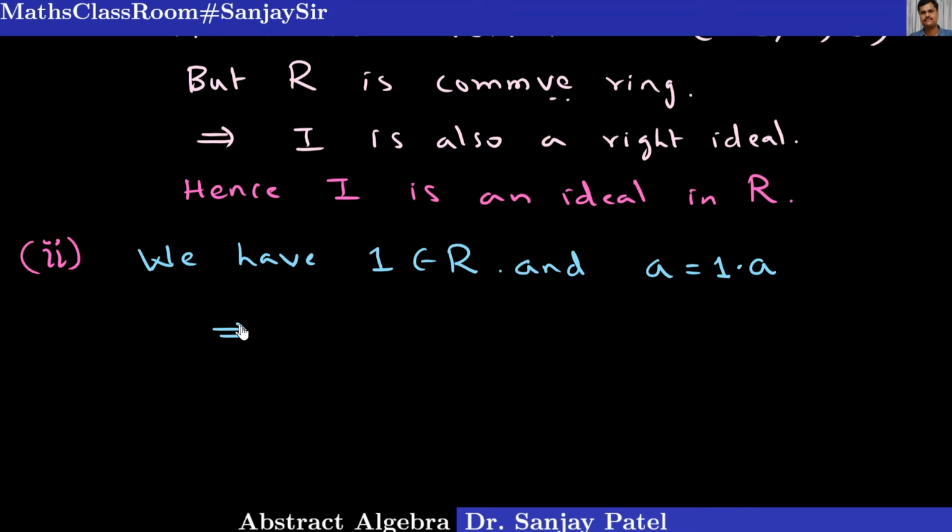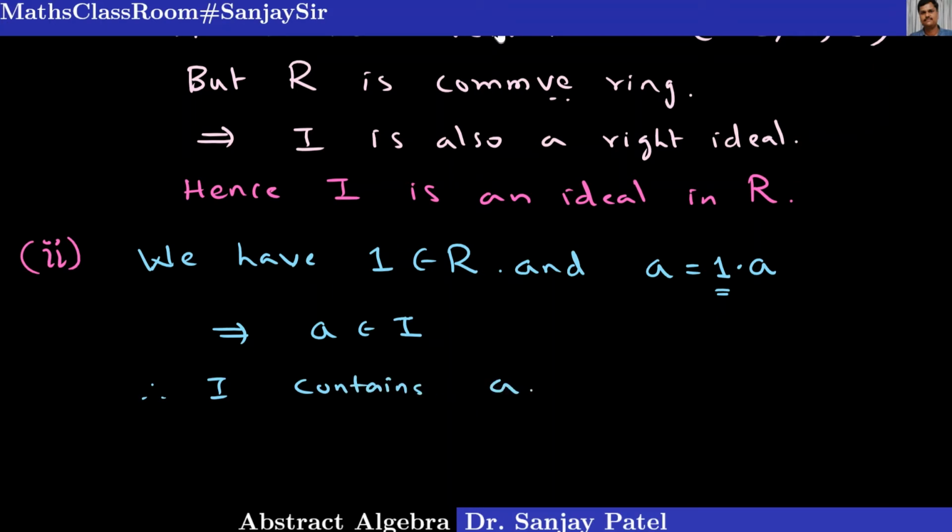So therefore this says a belongs to I because I contains elements of the form something into a, where something belongs to R. So this is your r, small r, which belongs to capital R. So I contains the element a is proved.